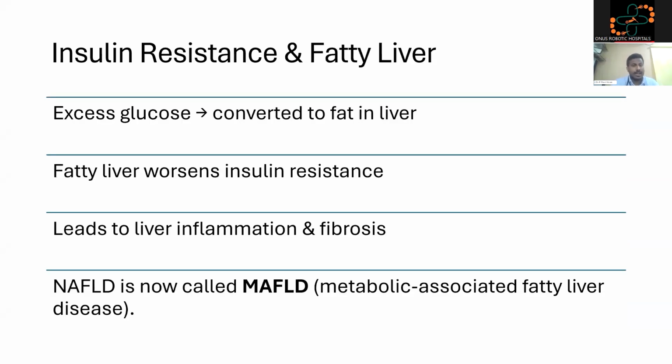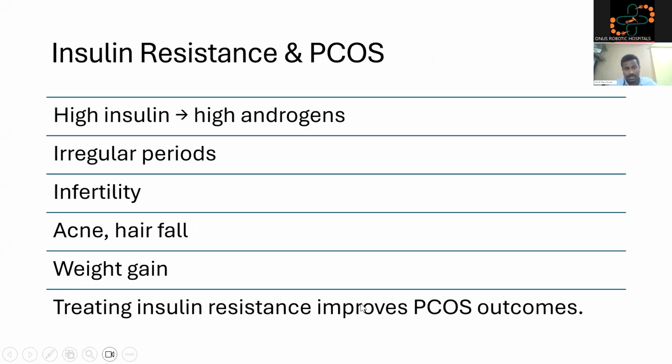Insulin resistance and fatty liver. Excess glucose is converted to fat in the liver. Fatty liver worsens insulin resistance. Insulin resistance and fatty liver work in tandem. As fat accumulates in the liver, the liver cells are not able to function properly and they stop responding to insulin, which leads to insulin resistance, inflammation and fibrosis. Non-alcoholic fatty liver disease is now called metabolic associated fatty liver disease, because these are all secondary to metabolic syndrome.